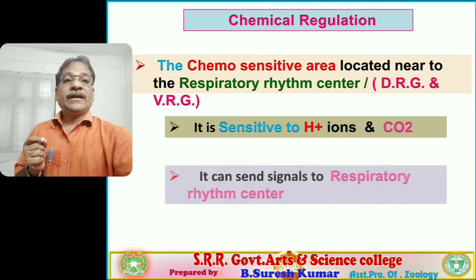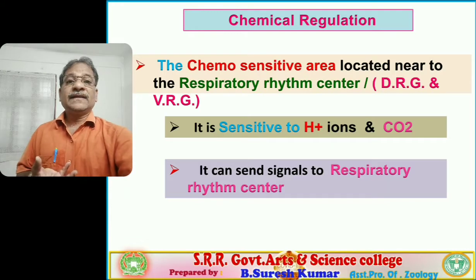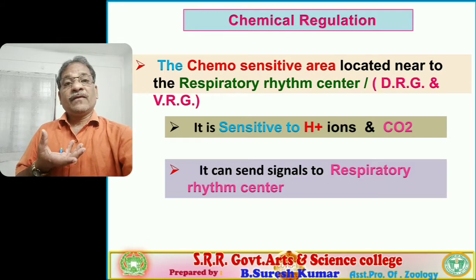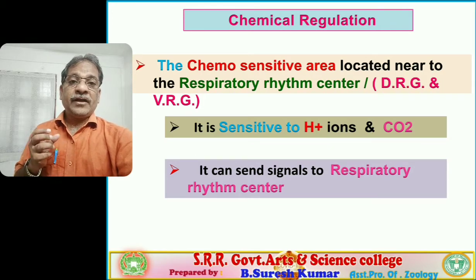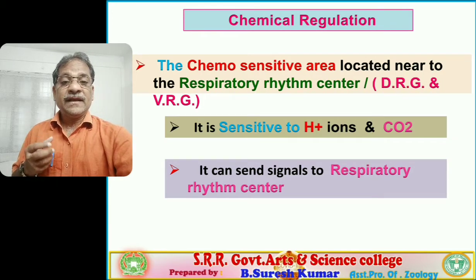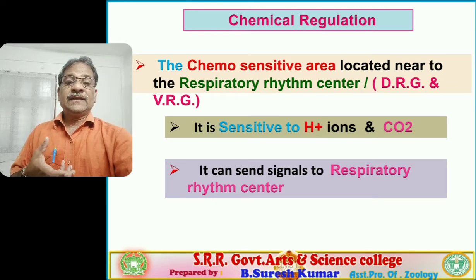Remember, next it can send signals to the respiratory rhythm center. Already I discussed. First, whatever chemoreceptors are seated in the wall of the aortic arch. The aortic arch is a major aorta that arises from the heart, from what chamber? The left ventricle. So on the wall of the aorta, chemoreceptors are present.